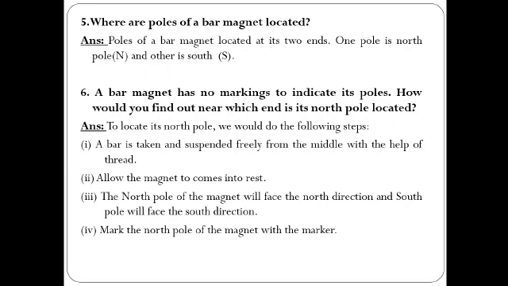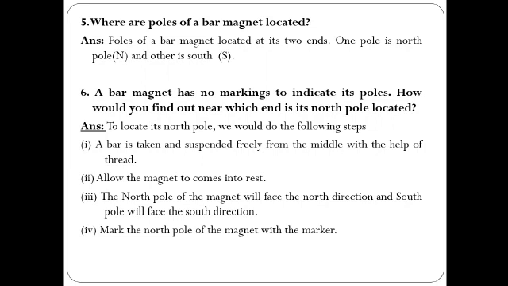We should follow a few steps. The first step is that the bar is taken and suspended freely from the middle with the help of a thread. Means first of all we have to tie this magnet from the middle and allow it to rest. You know that a freely suspended magnet always rests in the north-south direction.